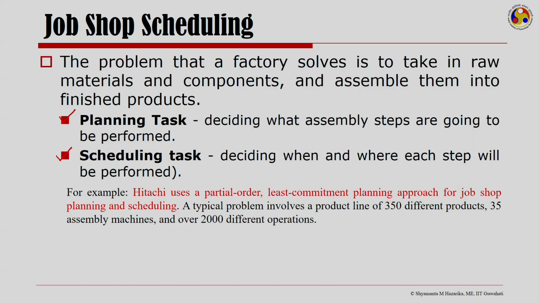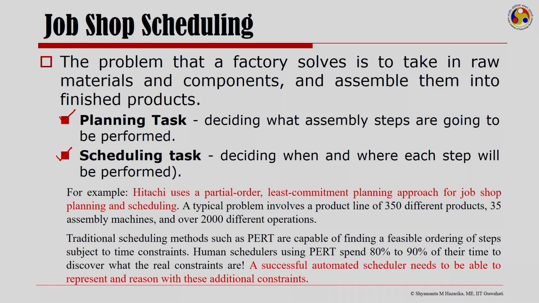Now, just for our own interest, it is important to know that companies like Hitachi use a partial order least commitment planning approach for job shop planning and scheduling. In Hitachi, a typical problem involves a product line of some 350 different products, 35 assembly machines, and over 2000 different operations.